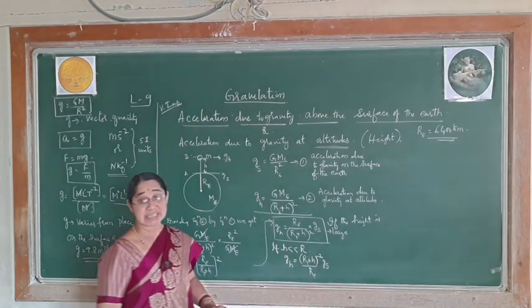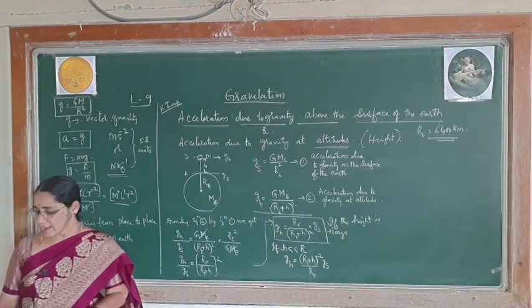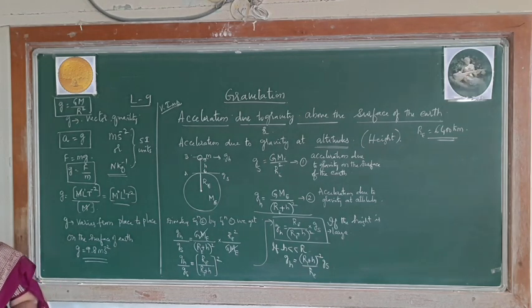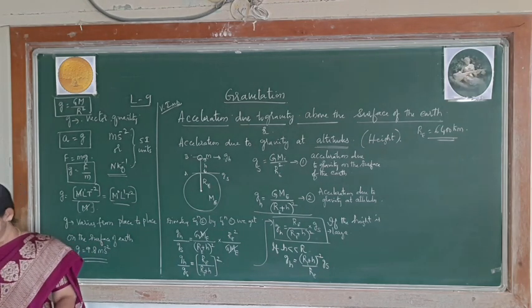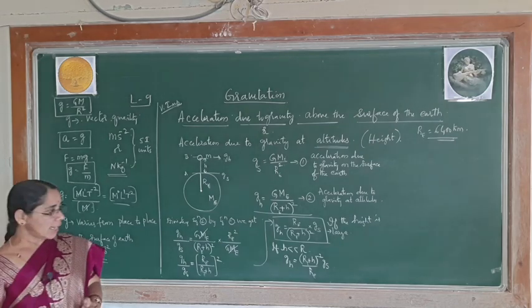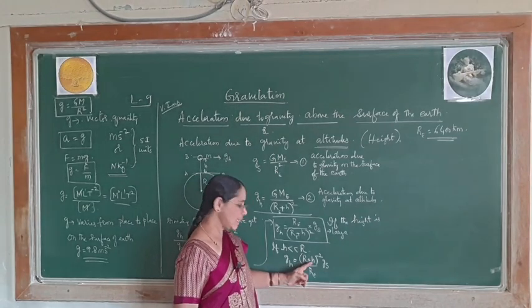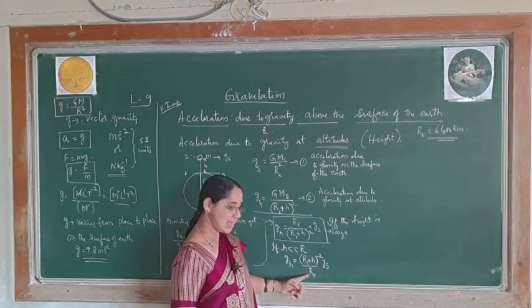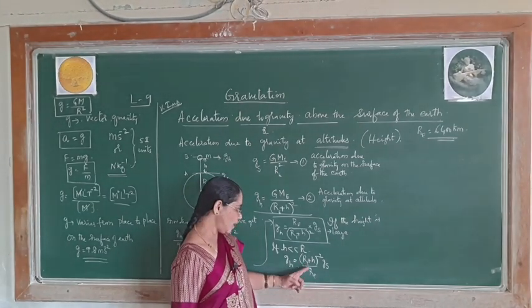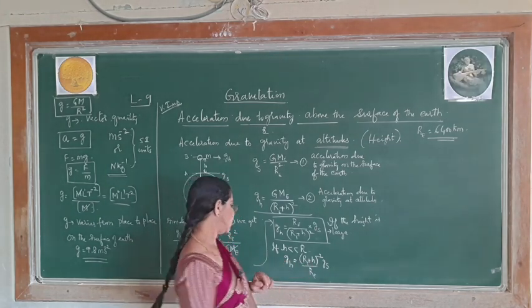If H is much smaller than R, that is, if the height is very small, we write this formula. Because we have R plus H and this is Re, let me divide for this, then you get the expression like this.